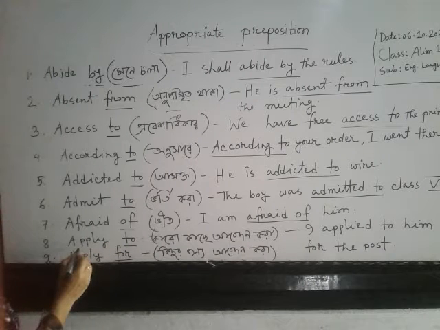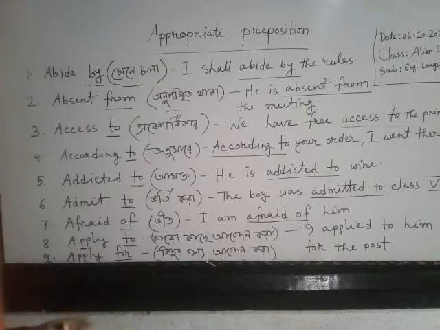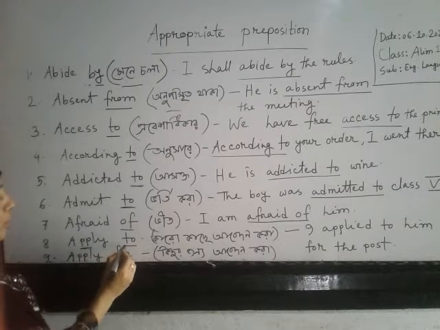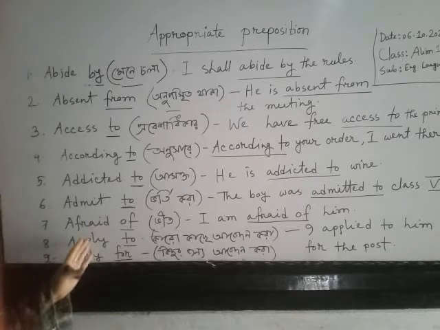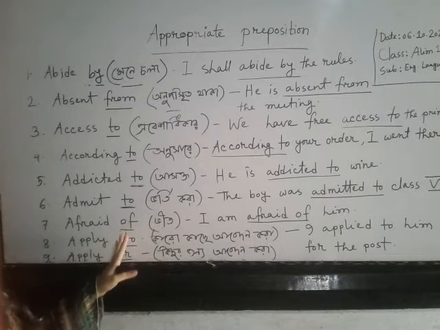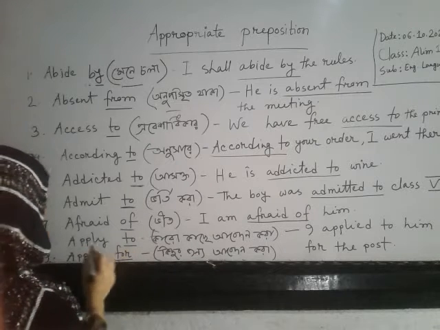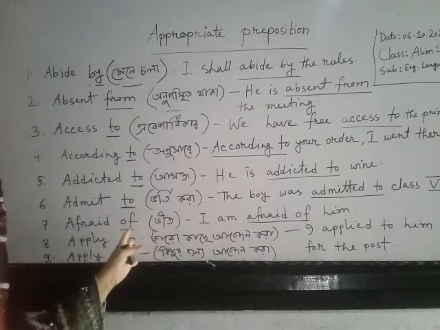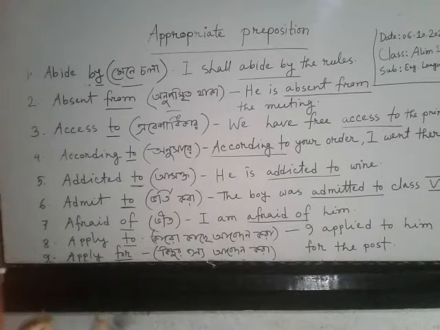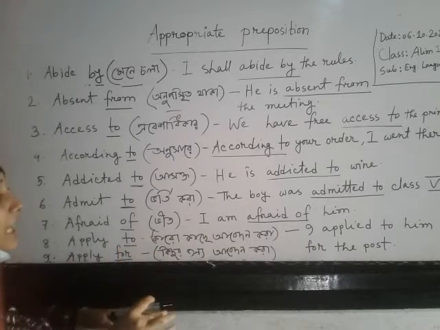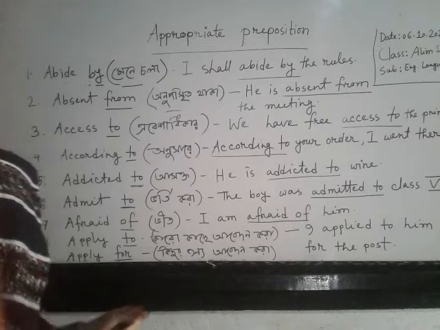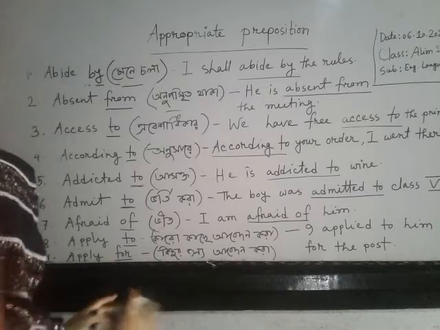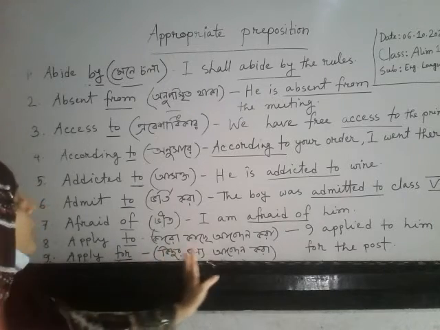Apply to. Apply, this also a very known word, you all know apply, but here I wrote two preposition. Look, apply to and apply for. Word is same, but preposition is different. So for different preposition it belongs different meaning. Look, apply to meaning কারো কাছে আবেদন করা, কোনো লোকের কাছে, but apply for কিছুর জন্য. Why you will apply? That is the apply for. কেন তুমি আবেদন করবে? কিছুর জন্য আবেদন করা.